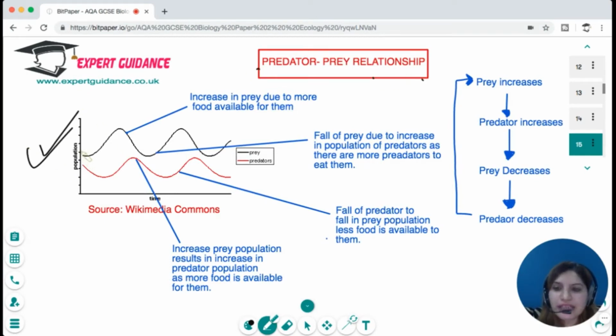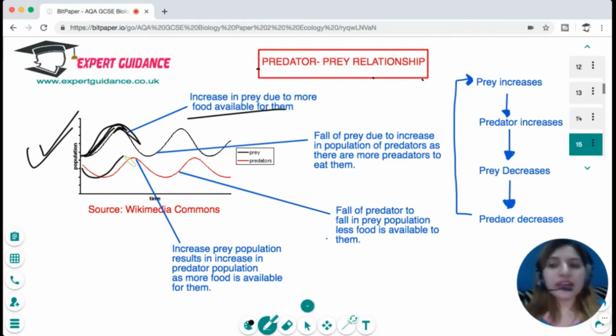Now, this is a very important graph, which is the predator-prey relationship. You can see in this graph that first of all, there's an increase in prey due to more food available for them. When there's an increase in prey, the predators will also increase because there'll be more food for them. But as predators increase, it will cause a fall in the prey because the prey will be eaten up. Now, as the prey decreases, the predator also decreases because there is no food available for the predators.